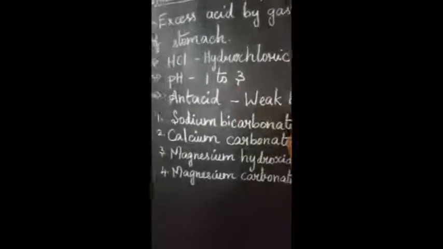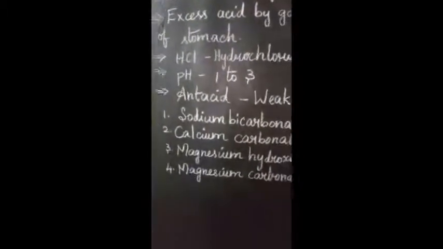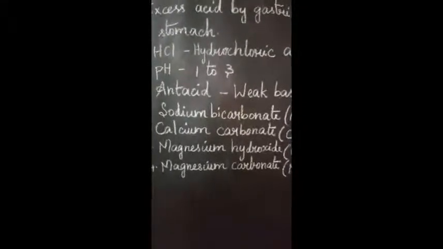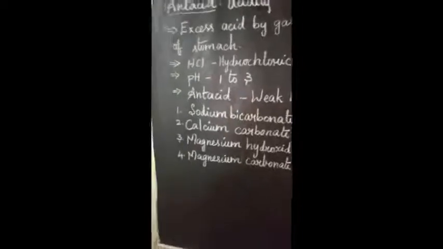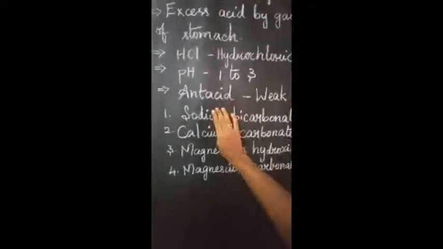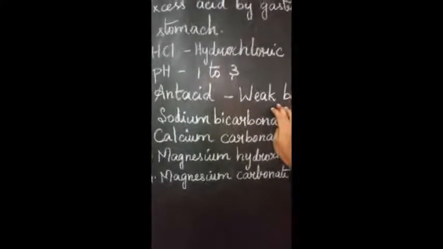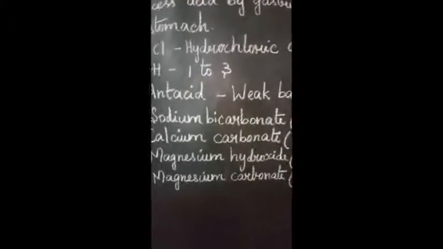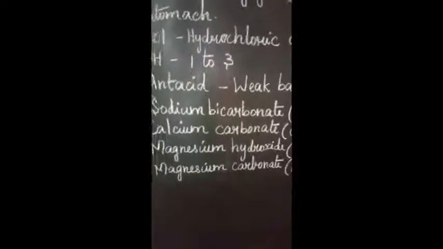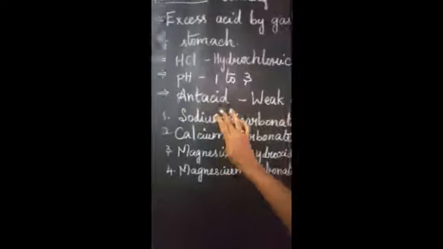In chemistry you may have learned that when an acid and a base combine together, the process is neutralized. So when the acid level is more, we use antacid as a base to control the acid level. When acid and base mix together, the acidity level reduces. For that purpose we use antacid as a medicine.